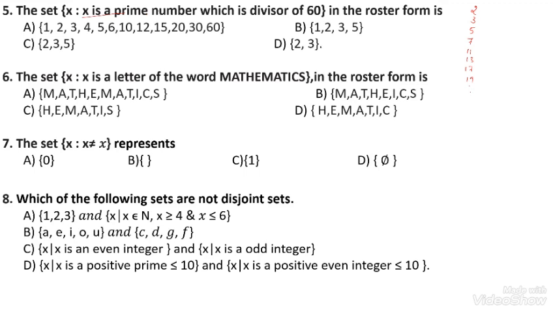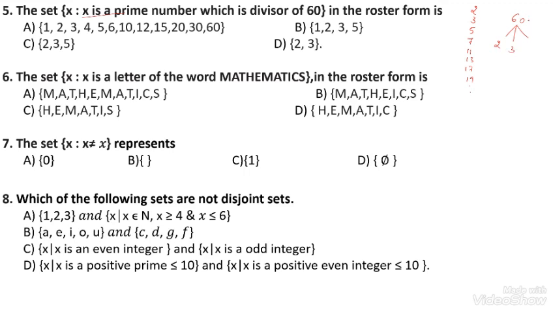Here x is a prime number which is a divisor of 30. First we have to take the divisors of 30. 2 into 30 we get 60.